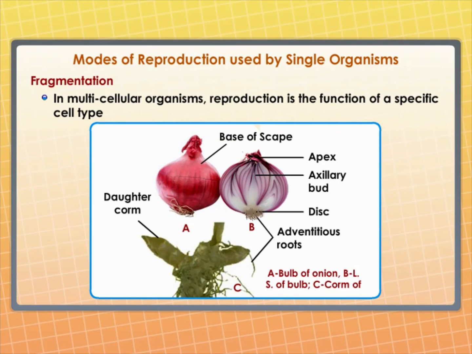The reason is that many multicellular organisms are not simply a random collection of cells. A basic strategy used in multicellular organisms is that different cell types perform different specialized functions. Following this general pattern, reproduction in such organisms is also the function of a specific cell type. There must be a single cell type in the organism that is capable of growing, proliferating, and making other cell types under the right circumstances.